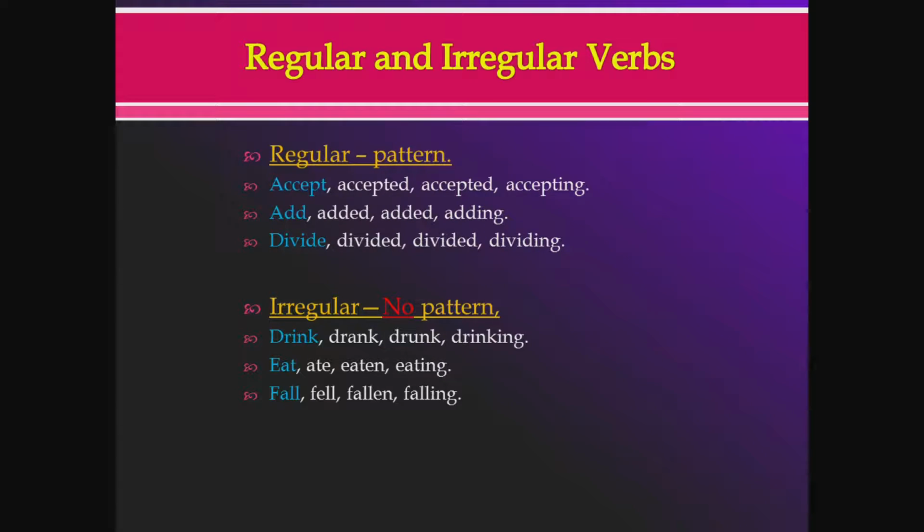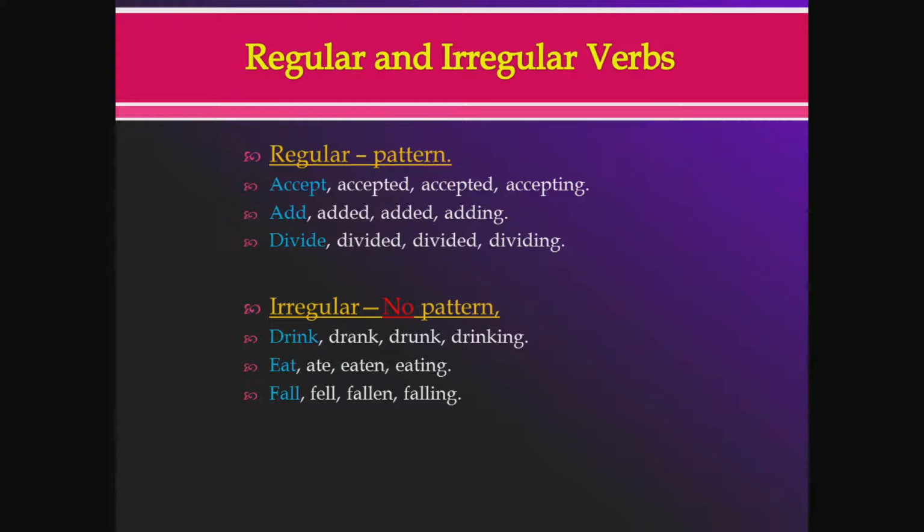Now, these are regular verbs. They have a pattern. They're nice. They're comfy words, okay? Now, on the other hand, look at these verbs. These are irregular verbs. They have no pattern in the way they form these four spellings. Drink. Now, if you were to follow this pattern, you would have said drink, drinked, drinked, drinking. But that's not the pattern they form. The pattern they form is drink and drinks. That's the S form.